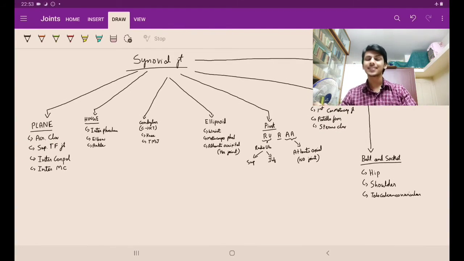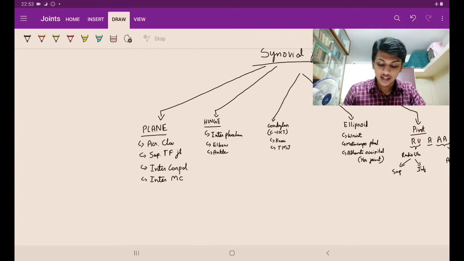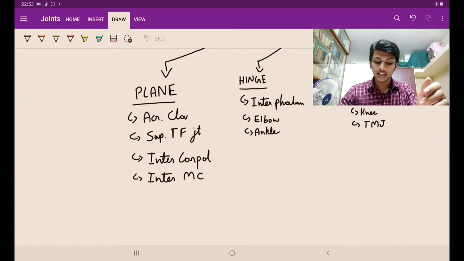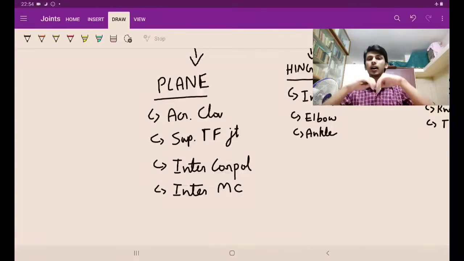Okay, synovial joints के 7 varieties हैं: the plane, the hinge, the condylar, the ellipsoid, the pivot, the saddle and the ball and socket joint. अभी देखना, the plane joint. Plane joint का मतलब क्या? The articular surfaces are plane.